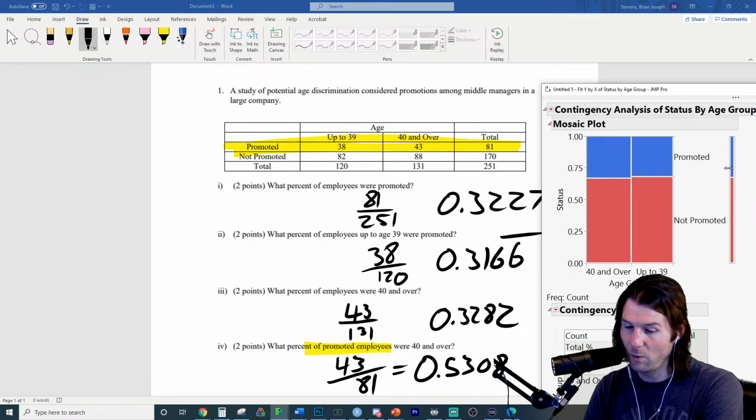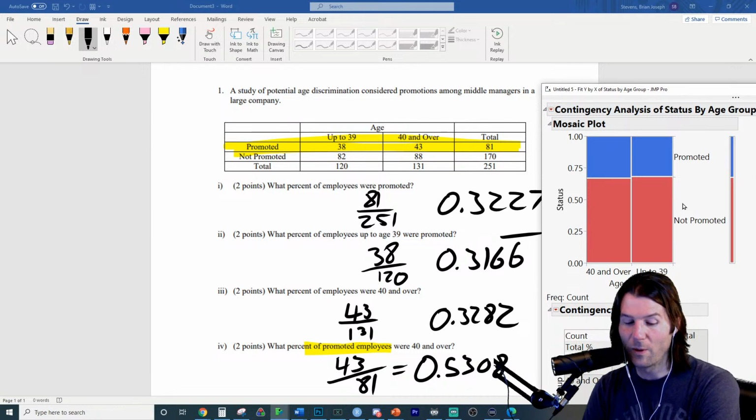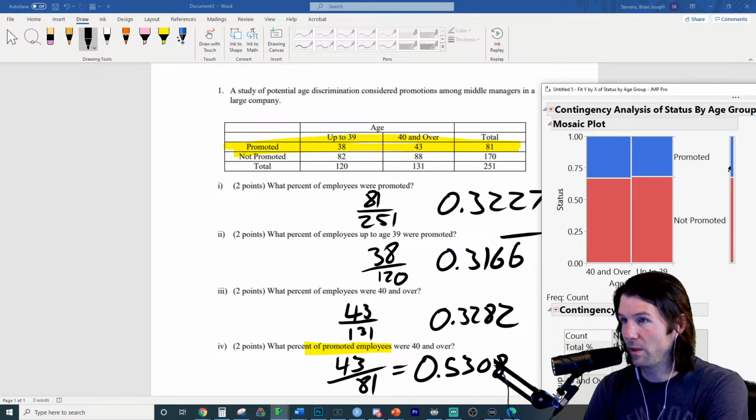And can I make this go here? Cool. If we hover over this, look what this says. Oh, won't do that one? That's not fair. It's too small. If I did hover over this and it did say something, which I wish it did, it would say 32.27, which is for all employees.